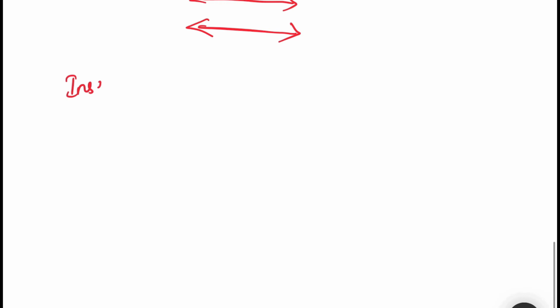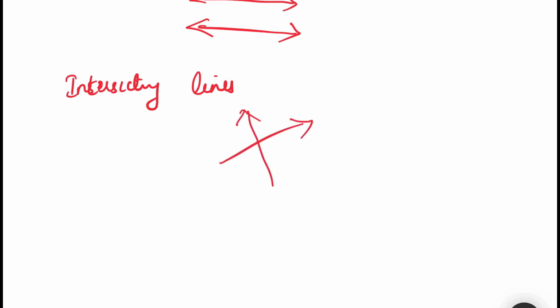Next, coming to intersecting lines. If two lines lie in the same plane and are not parallel to each other, they are called intersecting lines. So if two lines are not parallel, that means at some point they meet, right? So this is called intersecting lines.